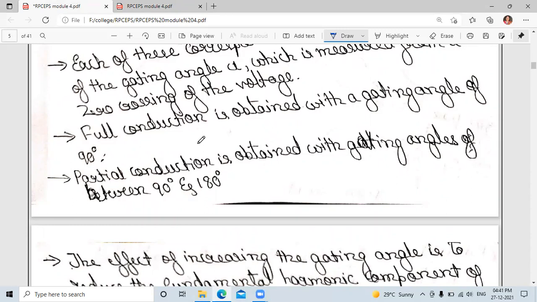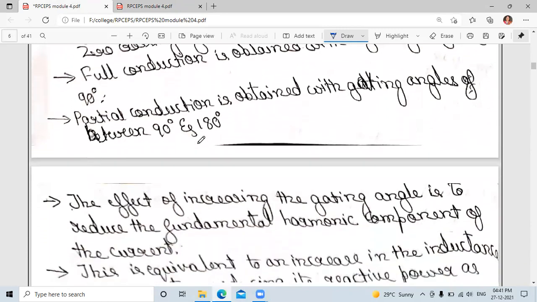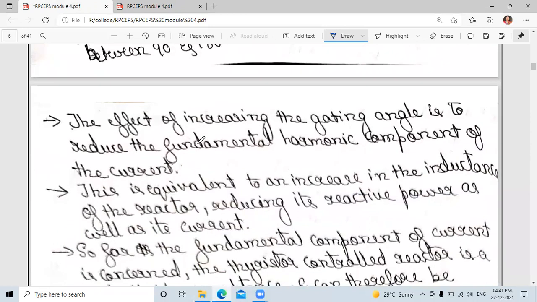Full conduction is obtained when the gating angle is 90 degrees. Partial conduction is obtained with gating angles between 90 and 180 degrees. The effect of increasing the gating angle is to reduce the fundamental harmonic component of the current. If we go on increasing the gating angle, the conduction also will reduce, and so will the fundamental harmonic component of the current.